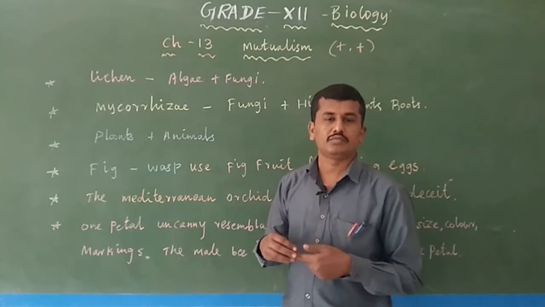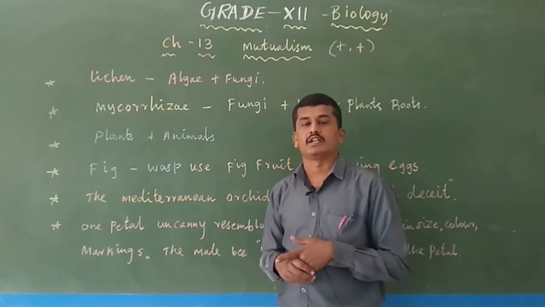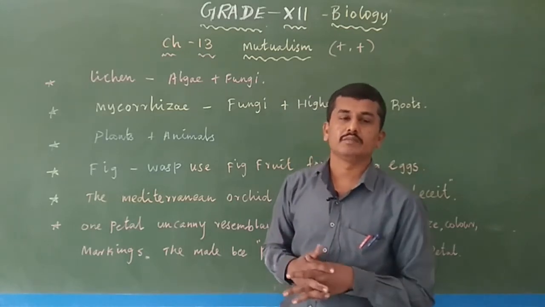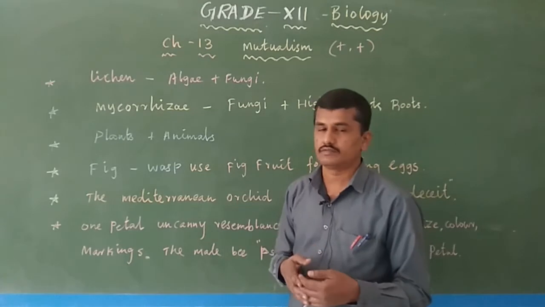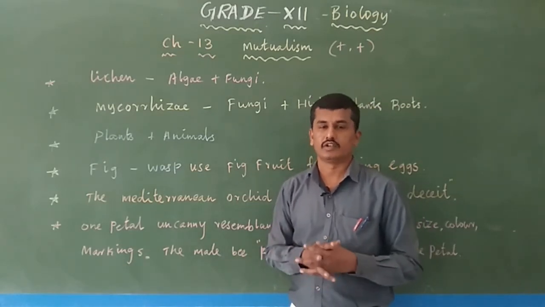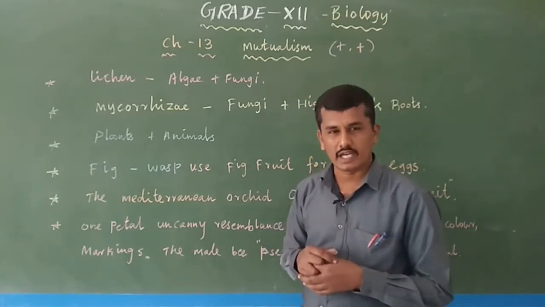Gymnosperms and angiosperms are the higher plants, and the remaining are lower plants, because only gymnosperms and angiosperms are seed-bearing plants. The remaining do not produce flowers, fruits or seeds.